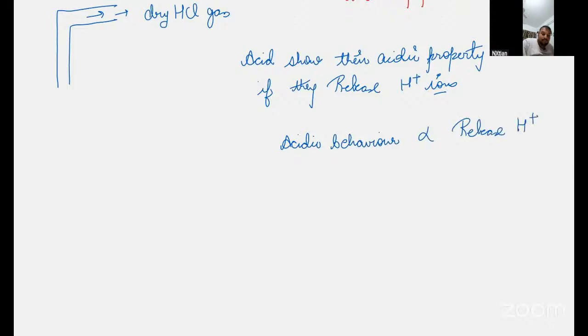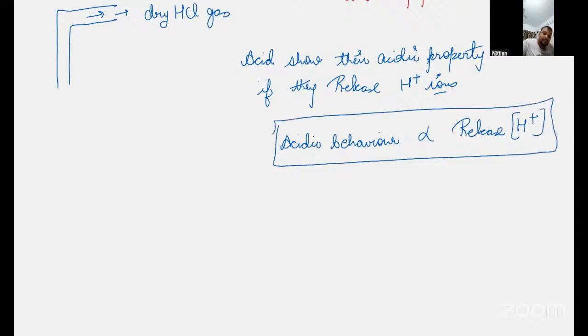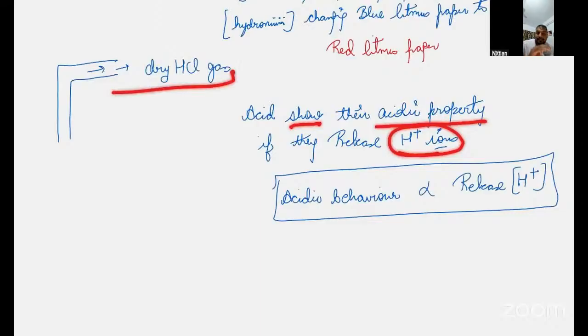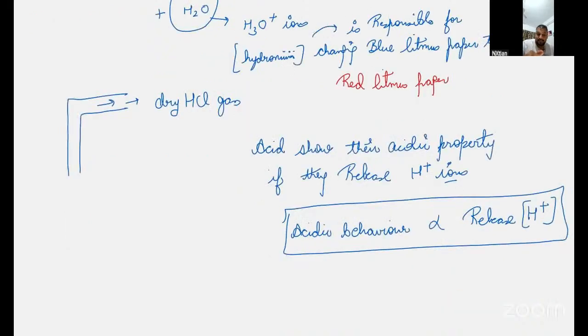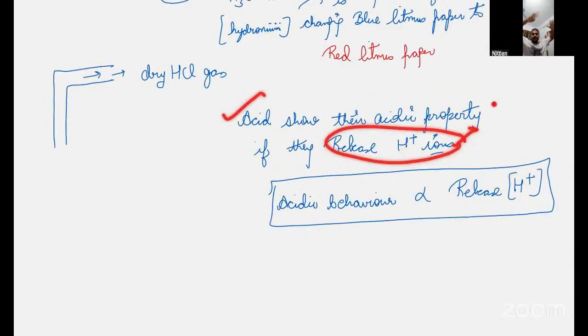Sir, can you repeat? Yes, I will repeat it. I was telling you that acids show their acidic property when H plus ions are released. As I told you, dry HCl gas is not giving any acidic behavior because no water is there, so no release of H plus ions, no formation of hydronium ion. So this is what acidic character is. If H plus ions are released, then acids will show their acidic character. If a lot of H plus ions are releasing, more acidic behavior will be there.